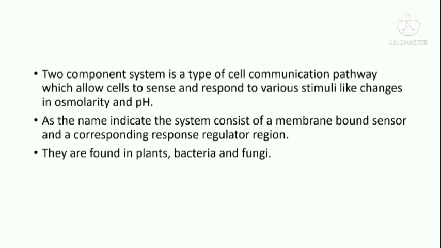Two-component system is a type of cell communication pathway which allows cells to sense and respond to various stimuli like changes in osmolarity and pH. As the name indicates, the system consists of a membrane-bound sensor and a corresponding response regulator region. They are commonly found in plants, bacteria, and fungi.